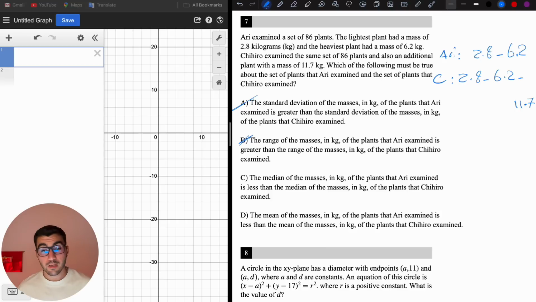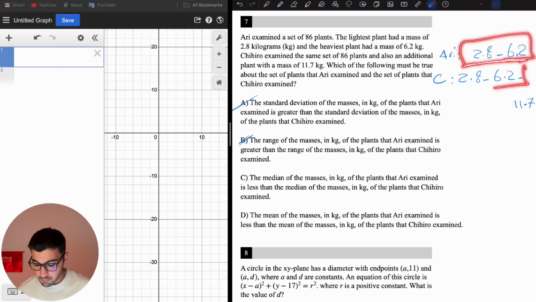Let's check C. The median of the masses in kilograms of the plants that Ari examined is less than the median of the masses of the plants that Chihiro examined. So what was the median? The median is the middle number in the data set, right? We don't know the middle numbers here, but the medians of both data sets could be the same.